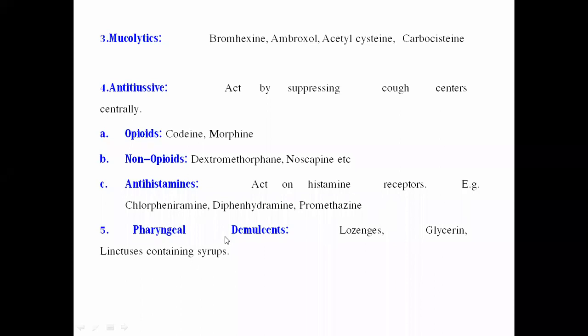Now, pharyngeal demulcents are those which will relieve the pharyngeal pain and stop the irritation of the pharynx. Examples are lozenges, glycerin, and linctuses containing syrups. So we all know that cough syrups or expectorants are generally sweet in nature. So they also act by the pharyngeal demulcent mechanism: lozenges, glycerin, linctuses containing syrups.